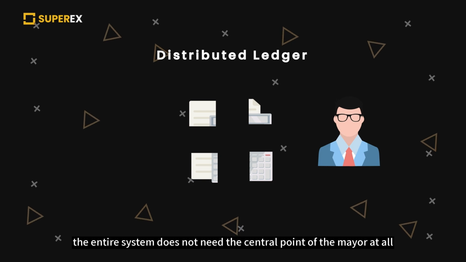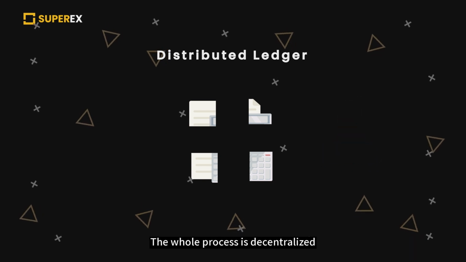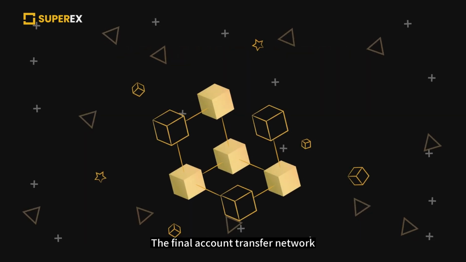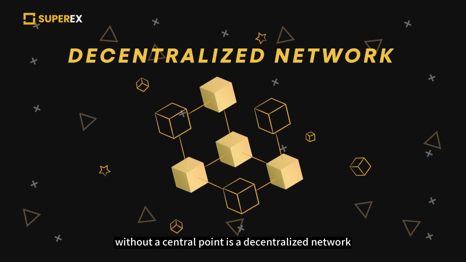At this time, the entire system does not need the central point of the mayor at all. The whole process is decentralized. The final account transfer network without a central point is a decentralized network.